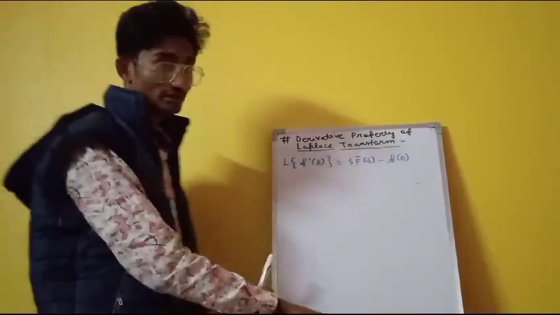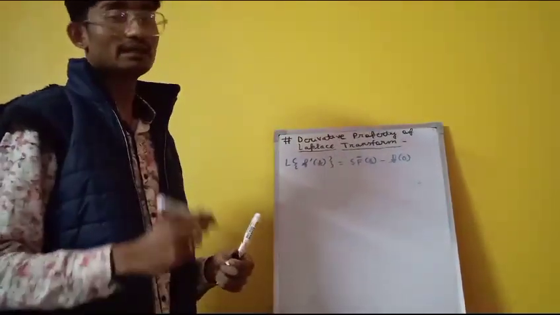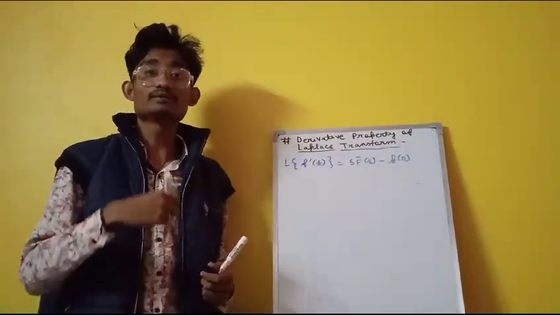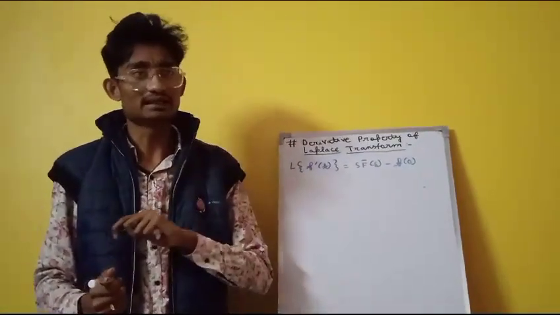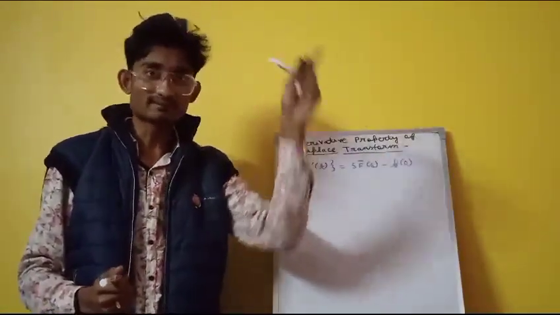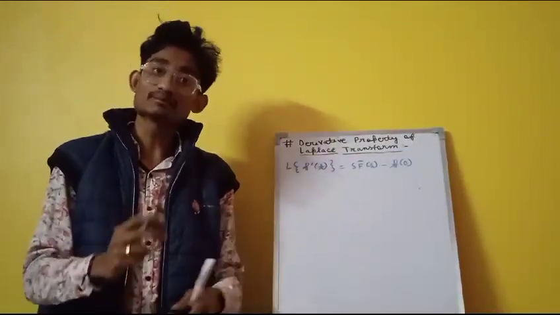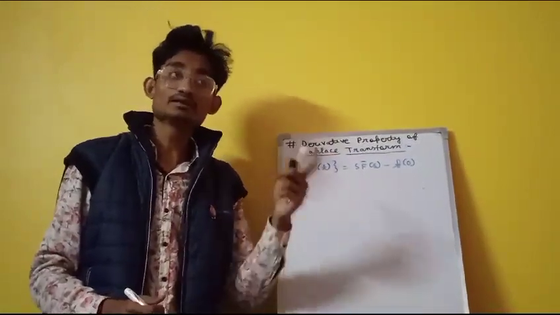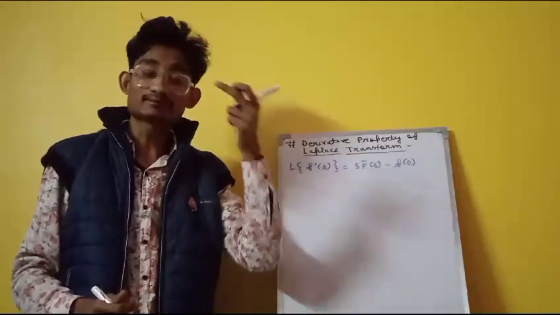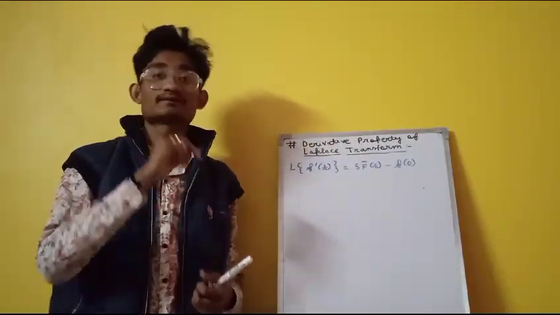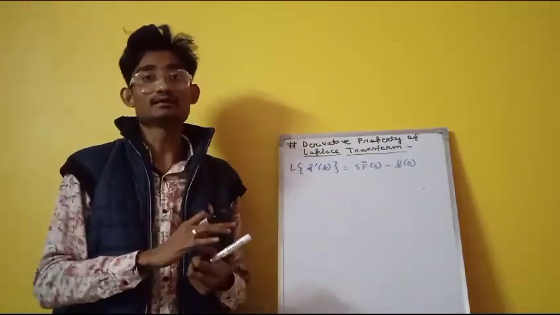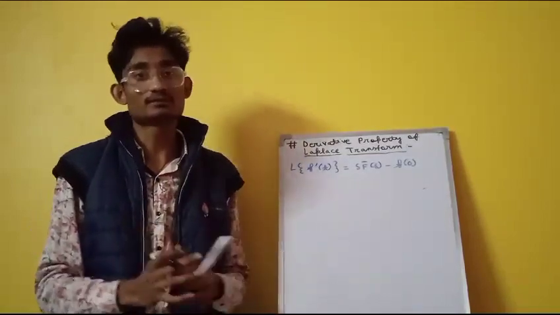So derivation or proof, whatever you say, is very much crucial, right? Because when you derive, your concept and clarity become crystal clear, because derivations don't just fall from the sky. Derivation also has a meaning. When you derive, when you see the things by your eyes, by your imagination, the things become 100% clear and you have 100% clarity in your mind. Engineering is basically the application of science, right?